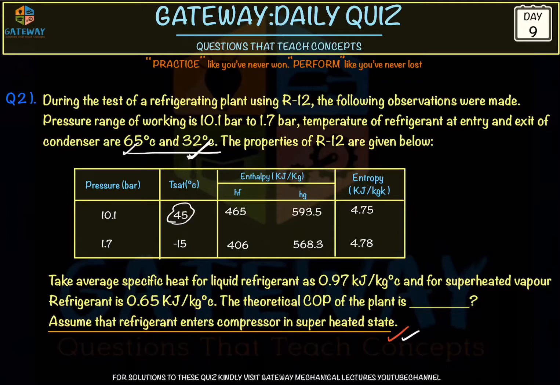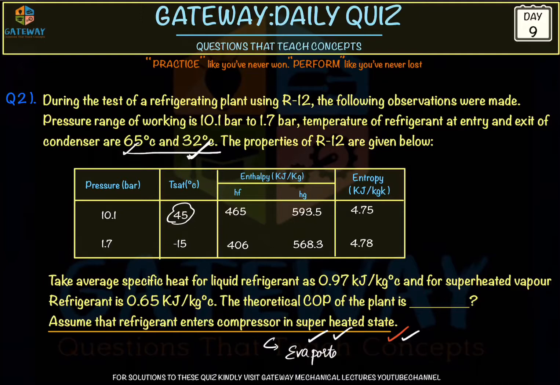Right, here in the condenser itself it is leaving at 32 degrees centigrade. That means there is no heat exchanger. The subcooling is happening in the condenser itself. If there is no heat exchanger, and it is said to assume refrigerant enters the compressor in superheated stage, then it means that this superheating is happening in the evaporator.